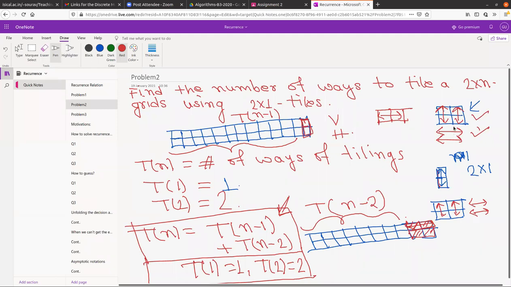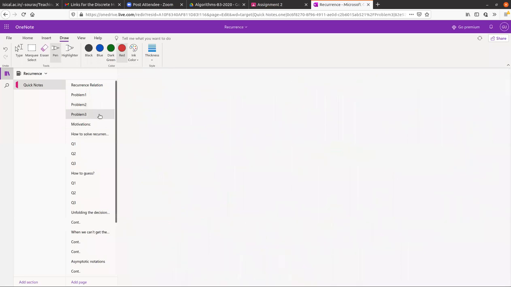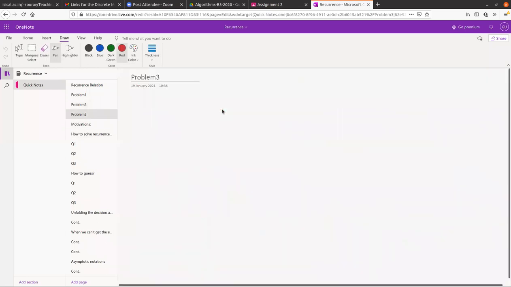So I hope these two problems are clear. And these two problems are basically about when we are looking at some counting problem, how we approach finding some recurrence relation. So you have to come up with some recurrence relation. Once you come up with some recurrence relation, you are basically one step forward to solving that problem. And for the third problem, I am not going to state the problem here.